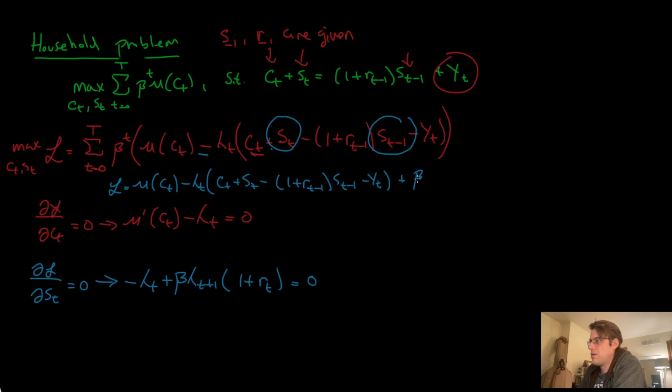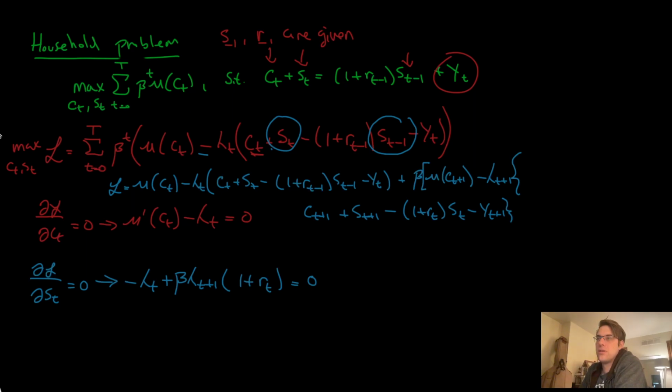We'll have beta times u of ct plus 1 minus lambda t plus 1 times, using as many brackets as I can here, ct plus 1 plus st plus 1 minus 1 plus rt. I'm just adding 1 to all the t's. Yeah, st minus yt plus 1, close the brackets. And this was the t equals 0 chunk.